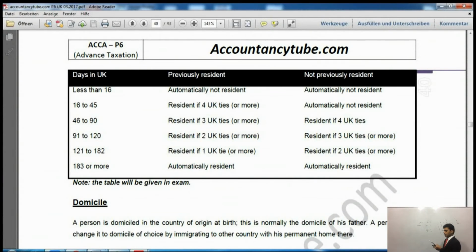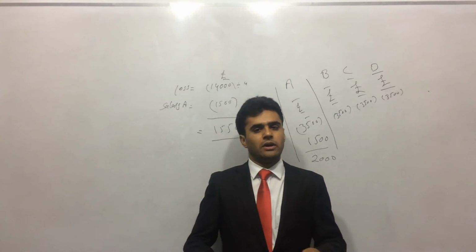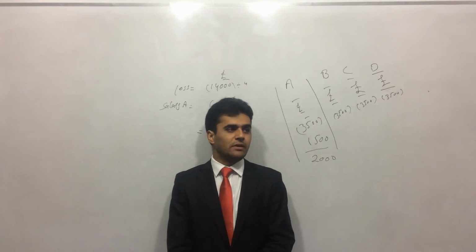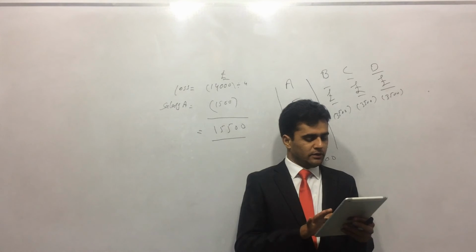The other rows have different rules. The more days you spend in the UK, the fewer ties you need, and the more ties you have in the UK, the fewer days you need to spend in the UK to still be considered a UK resident. All right, so that was our UK residence.